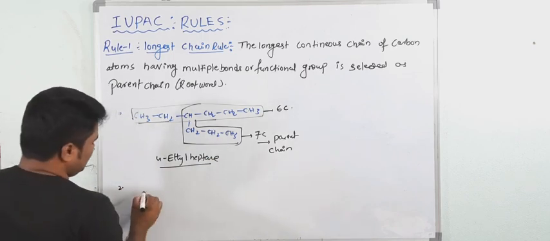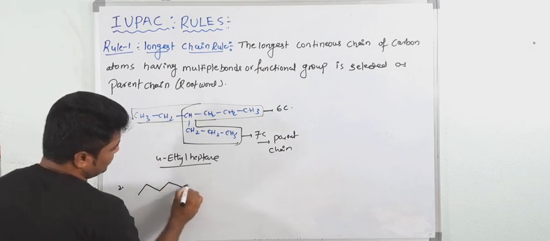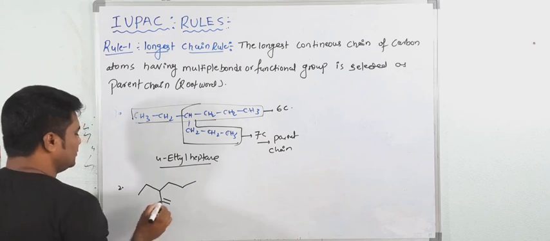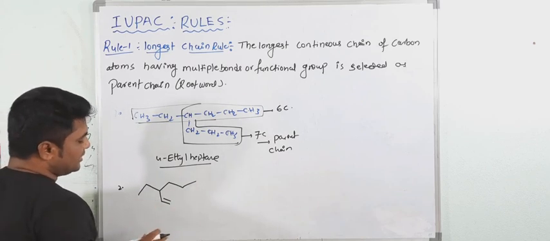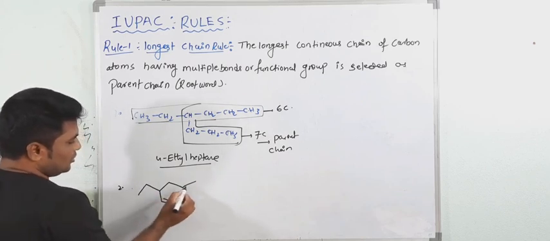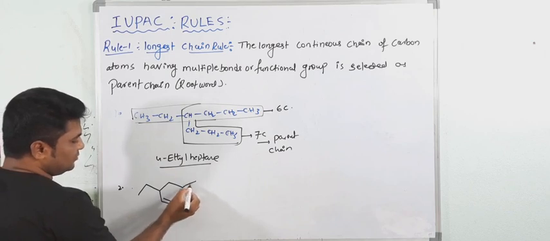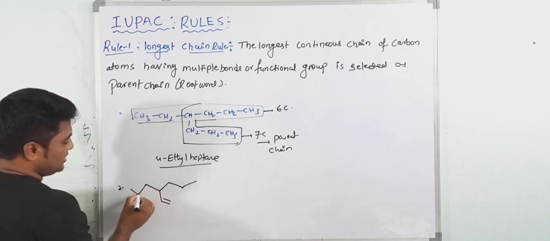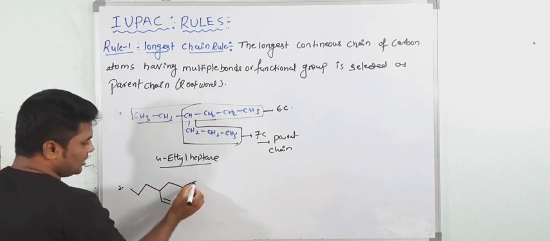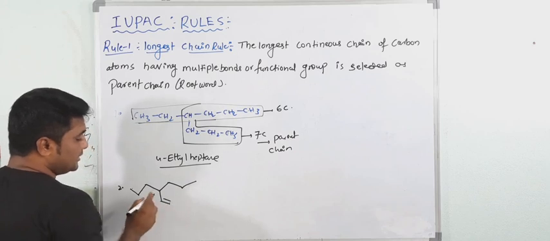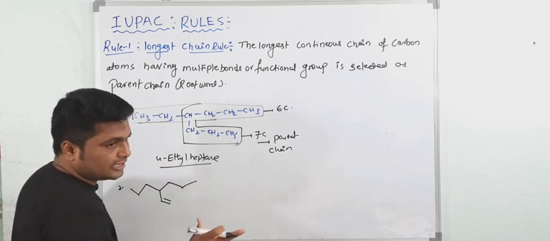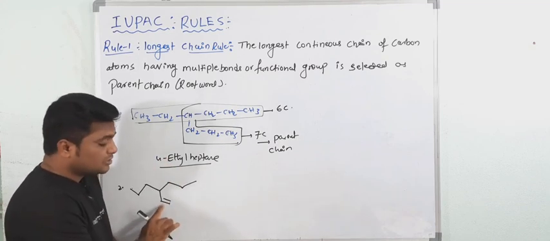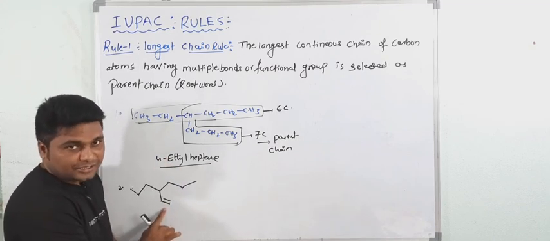See here, this is one compound with Cl. Now, what would be the parent chain here? See, one more I am giving: 1, 2, 3, 4, 5, 6, 7. And in this way 1, 2, 3, 4, 5, 6. The straight chain contains 7 carbon atoms and this branch chain contains 6 carbon atoms. But this branch chain contains multiple bonds, a pi bond. This is the functional group.